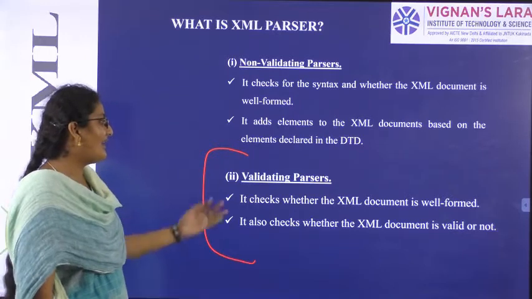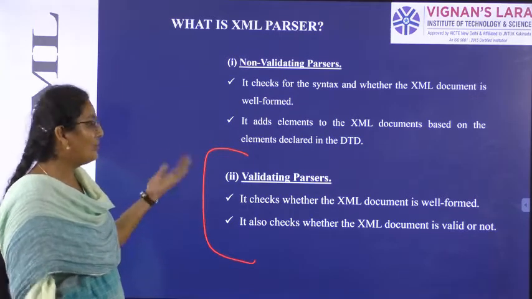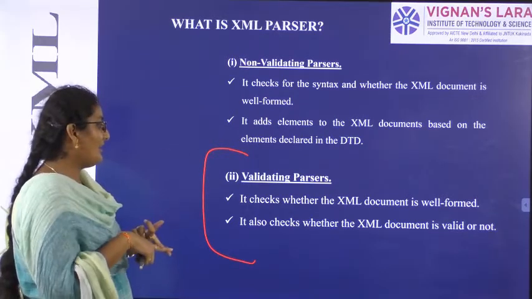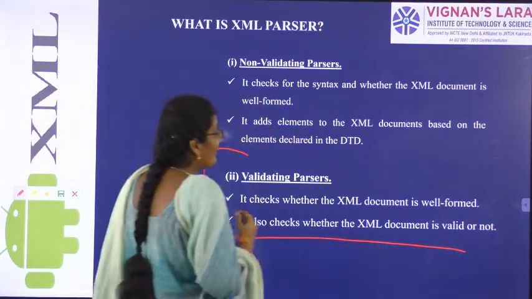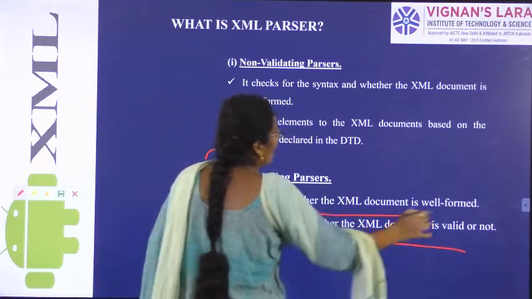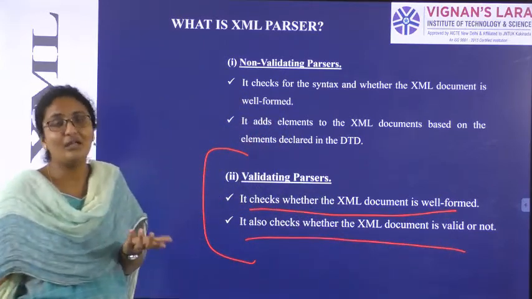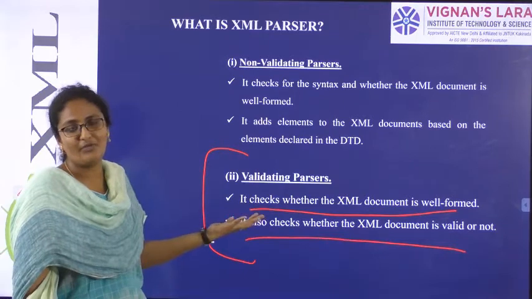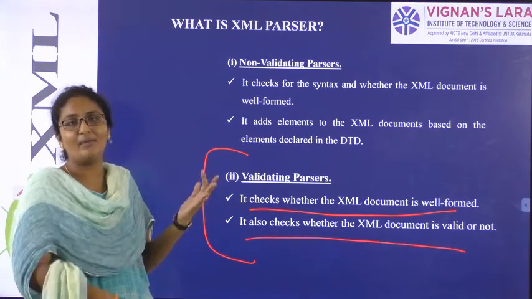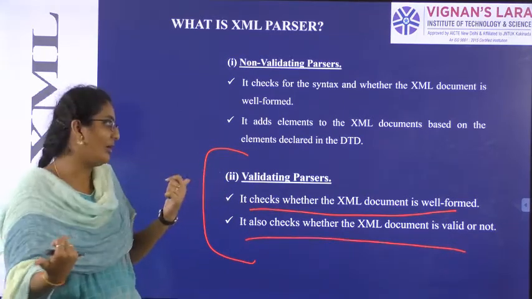So our second type is validating parsers. So what these validating parsers will do? They will do only 2 things. First one is checking whether the XML document is valid or not. Second one is checking whether the XML document is well formed or not. So I'll show you the difference. I'll write the program and I'll show you the difference. What is the difference between well formed document and not well formed document?